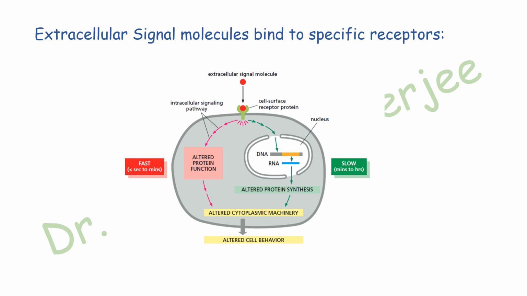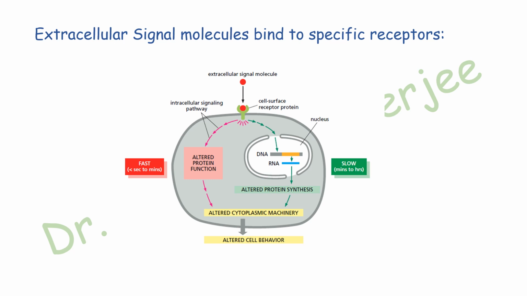Another way is when the cell surface receptor protein activates a second messenger molecule which traverses the nuclear membrane, and it will alter the gene expression, and the protein synthesis will also alter, which will change the cytoplasmic machinery and ultimately change the cell behavior.